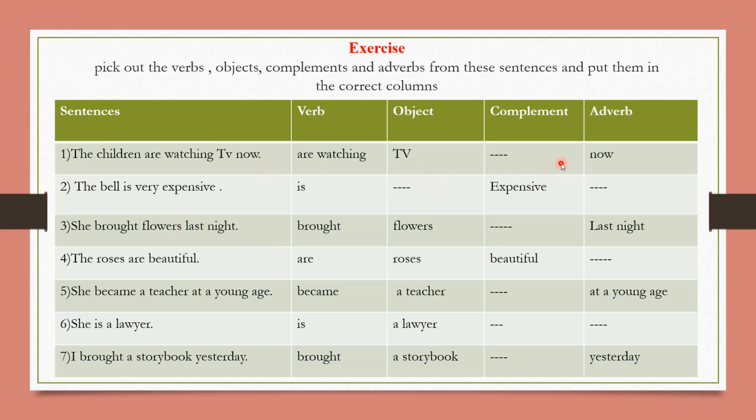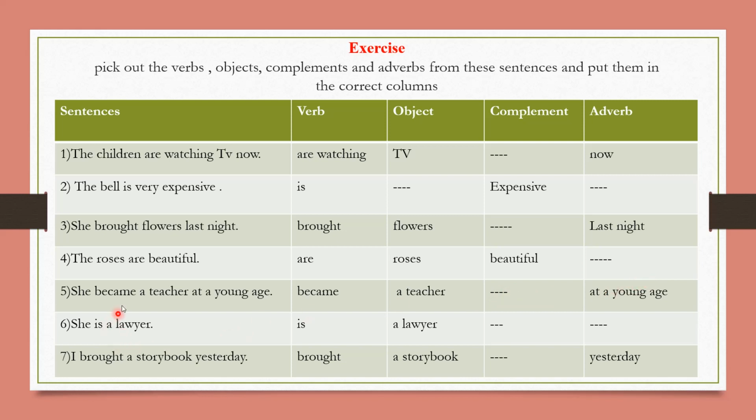These blank spaces mean there is no need of another thing like a complement, object or adverb in the sentence. Next is: She became a teacher at a young age. In this sentence, became is a verb, a teacher is the object here, and at a young age is the adverb.